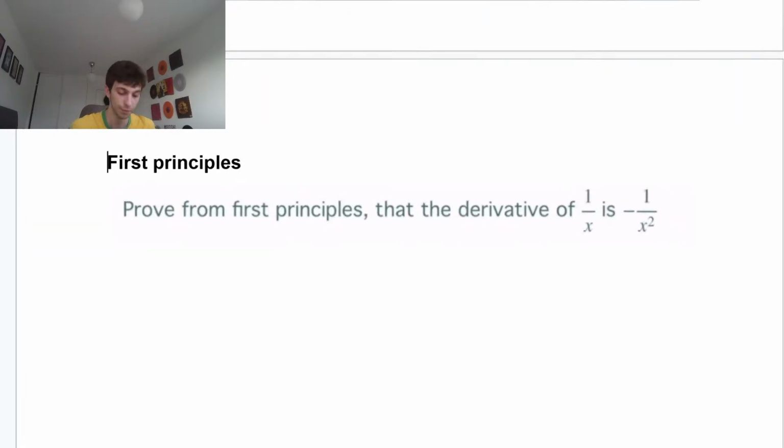Okay, guys, it is 5 past. We're going to be going now. All right, first question of the day. You guys probably have seen this first principles question before, but let's just go through it. So we have to prove from first principles that the derivative of 1 over x is minus 1 over x squared.